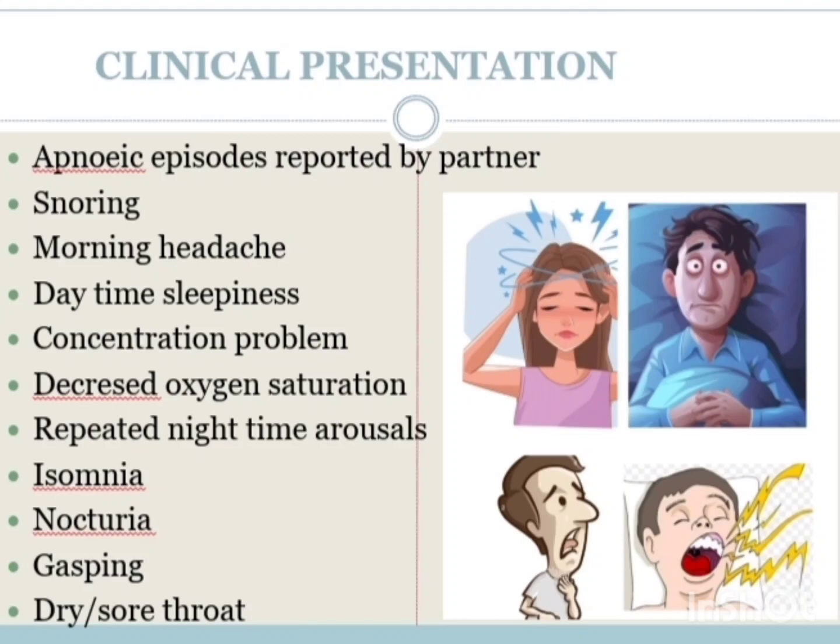They can have daytime sleepiness or concentration problems and may also have decreased oxygen saturation levels. Repeated nighttime arousals and awakenings because of their episodes of apnea. They can have insomnia, which is difficulty in sleeping. Nocturia, increased urination during nighttime. A gasping or choking sound is a characteristic feature that increases the likelihood of the patient having OSA. They can also have a dry or sore throat. The main key components of OSA are snoring, sleepiness, decreased O2 saturation, and observed apnea episodes.